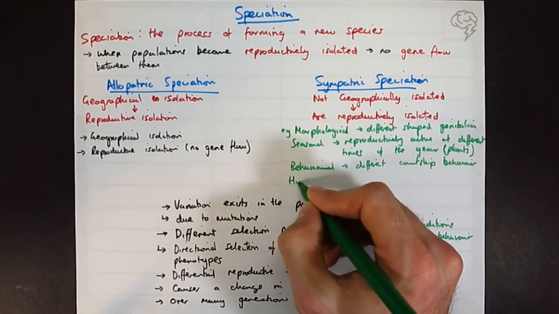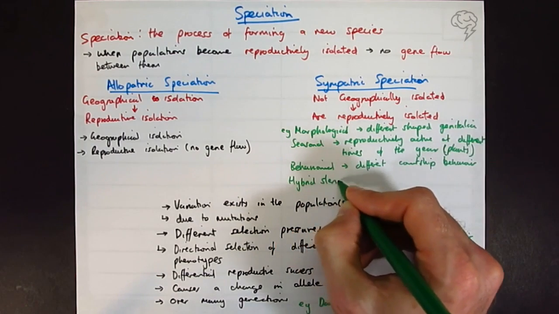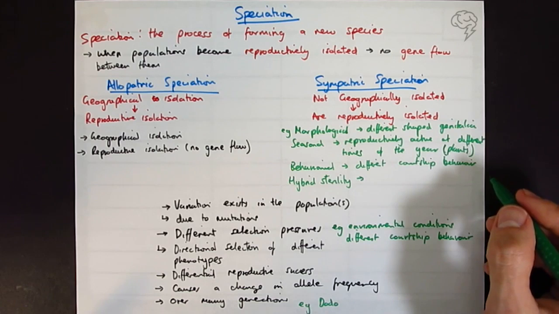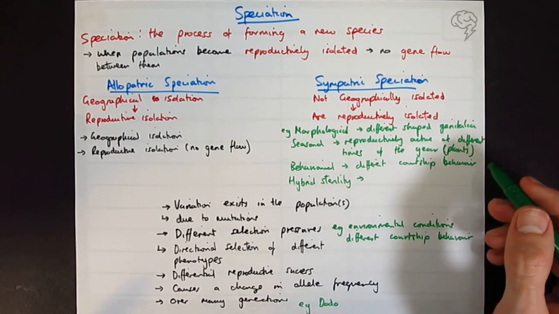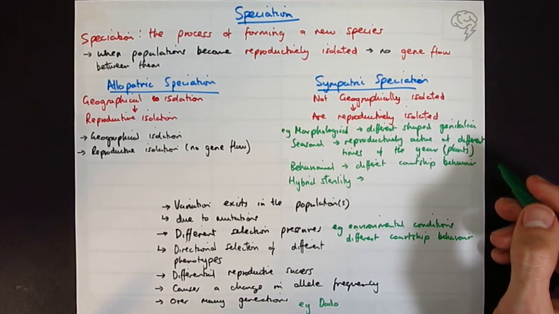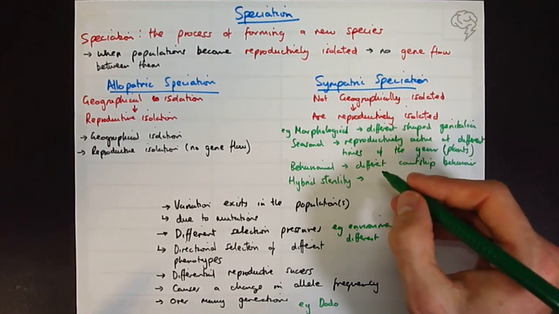And we also want to look at hybrid sterility. So hybrid sterility is when you have a hybrid between what we'd consider two species and they're infertile. So a mule is infertile because the female mother is a horse and has 64 chromosomes. The male father is a donkey and has 62 chromosomes, which means after all the shaking up, you get 63 chromosomes, which is an odd number. So when it undergoes meiosis, it cannot have full pairs. It doesn't have a full set of homologous pairs, and it's infertile.